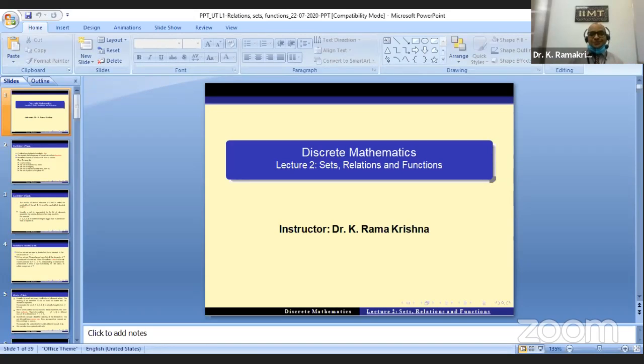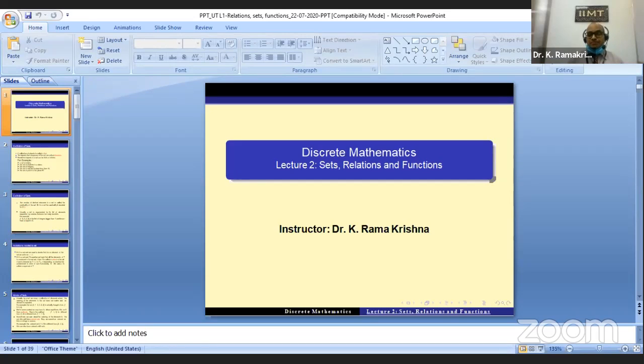The student has to learn, because you say you have already been taught this in the +2, but I will definitely agree this part has not been taught. Relations were not taught to you, so there I will spend more time. The next one is functions, which you have already learned. So here it will go as a revision. Revision means recalling. The concept should have been understood in the 12th class.